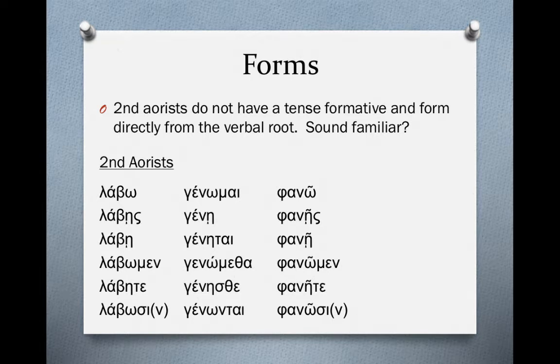Phino and phines and phine, this list, they come from phaino, which is actually a deponent verb, but it forms passively. And a lot, if not the majority, of aorist passive subjunctives are actually going to be deponent. And so these would be translated I may shine, or you may shine, or he, she, or it may shine.